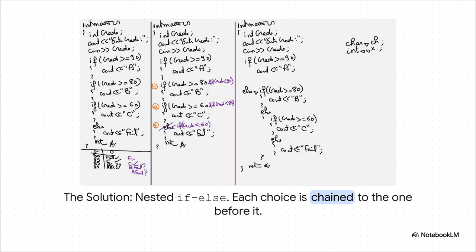We build a chain. First, we check for an A. If that's not true, then and only then, inside that else, do we check for a B. If that's not true, then we check for a C. This creates this beautiful cascade of options where only one can ever be chosen. Once the code finds a true path, it runs it and skips the entire rest of the chain.